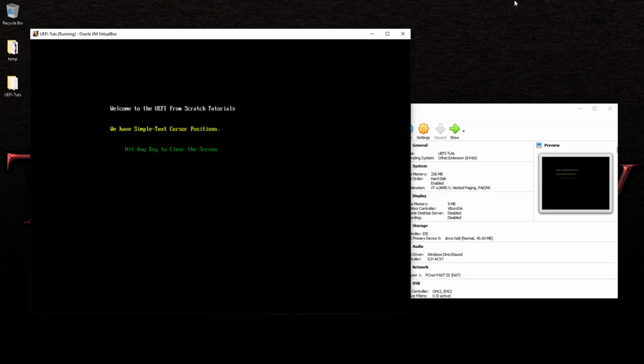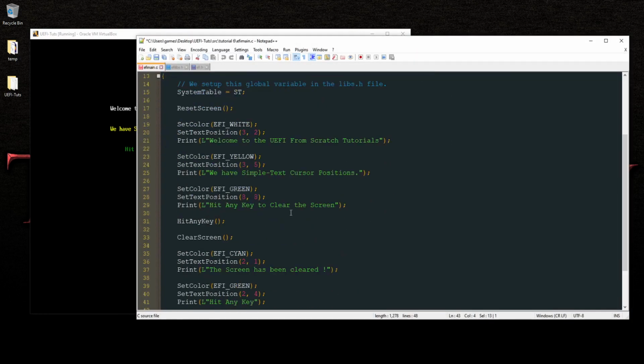And voila. And as you can see, I've indented this here. So when you look at that right there, hit any key, notice the positioning here. These are all at 3, and so they line up at the 3rd position, but this is 8 in, so that's why this is 8. And it's 8 down from the top, so that's where this comes in. This is 5 down from the top, which is the 5th spot, 4th spot, and 3rd spot, and then this is the 2nd spot. So that's where this is.